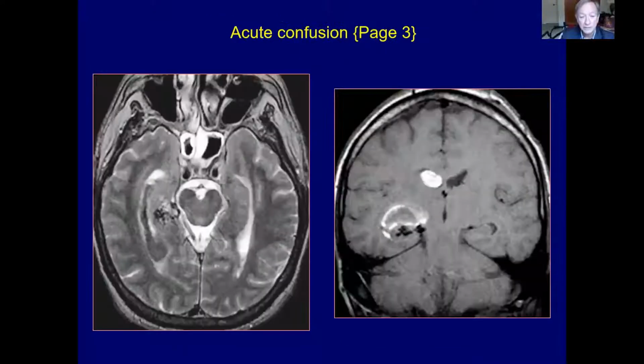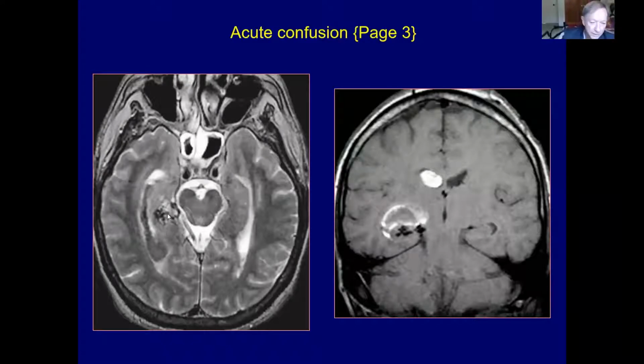So an acute presentation, on MRI you can see the blood in the temporal horn. It's hypointense on the T2 weighted image due to the deoxyhemoglobin. And on the T1 weighted coronal image, the deoxyhemoglobin is isointense. And there is some periphery of subacute hemorrhage, early subacute hemorrhage representing intracellular methemoglobin.